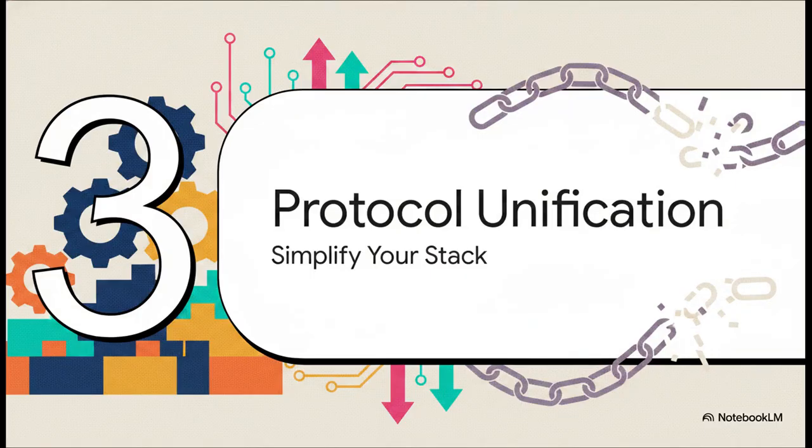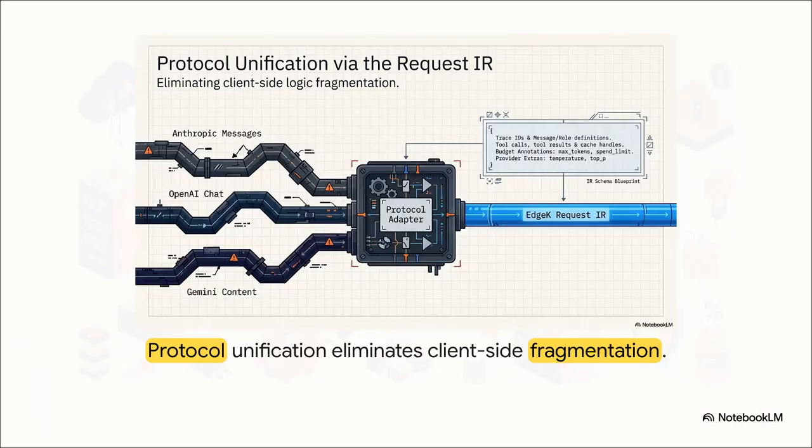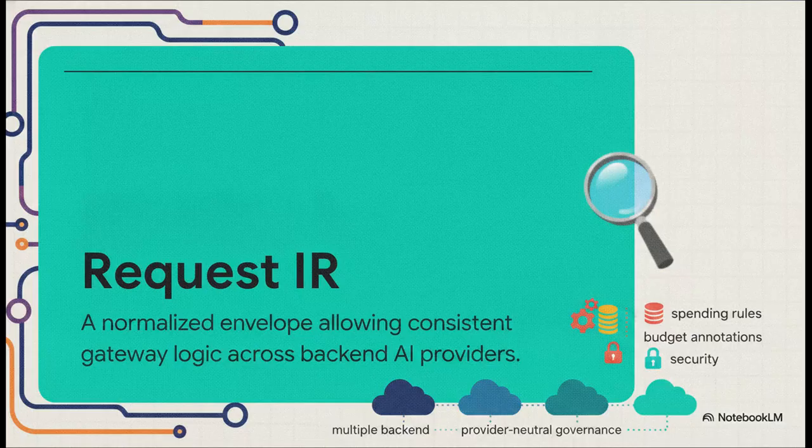Section 3. Unification simplifies provider integration. Okay, so if your engineering team is out there testing multiple models, your infrastructure is probably completely fragmented right now. EdgeK BEAST steps in and solves this by acting as a universal translator. It takes all that disparate AI provider traffic and standardizes it into a single unified pipeline. So, whether your engineers are sending Anthropic messages, OpenAI chats, or Gemini content, it all flows seamlessly right into one central adapter.